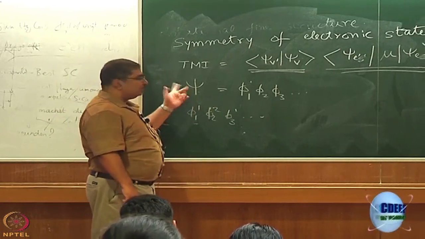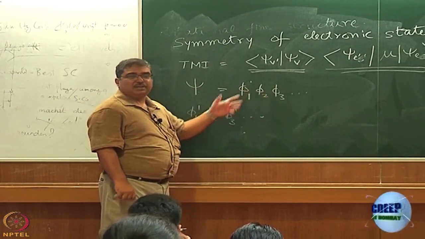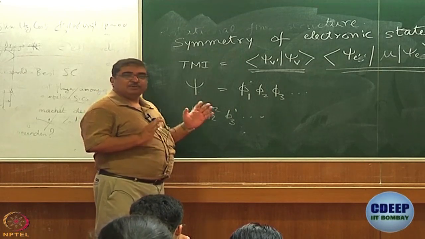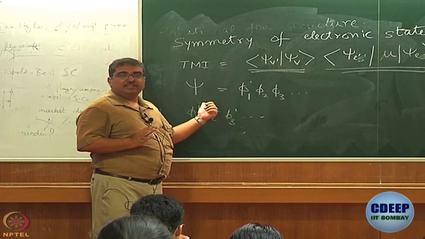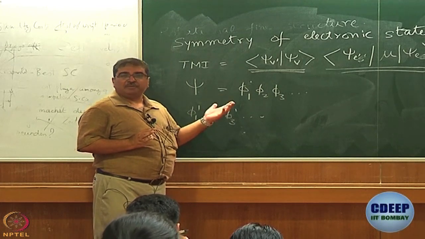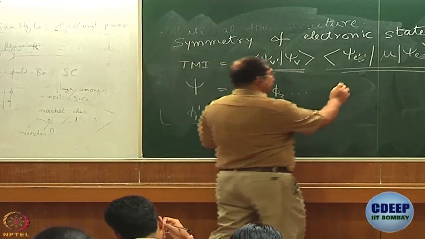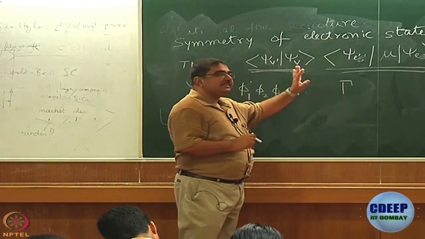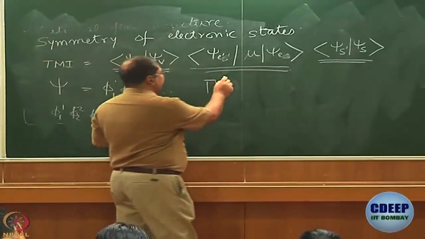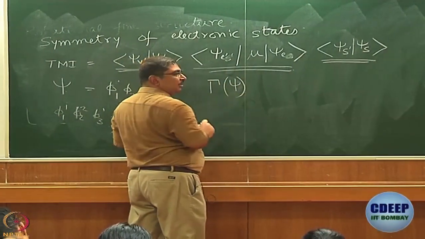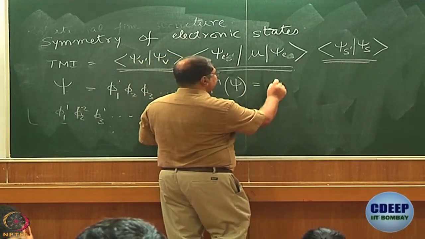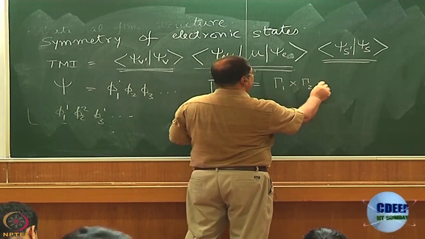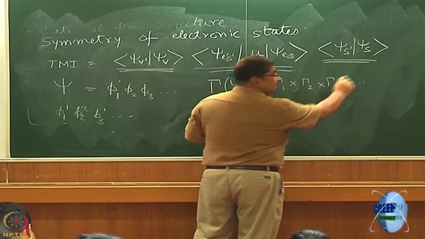So, in that case all I have to write is phi 1 for both electrons, nothing else. This is how you write the wave function. I think we are all familiar with that. The electronic wave function is given by the product of the molecular orbitals. So, what is the symmetry of the electronic wave function? If I say this is the representation of the electronic wave function psi of the molecule, will you agree with me that it is gamma 1 cross gamma 2 cross gamma 3 and so on and so forth?